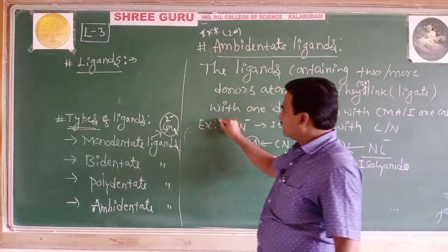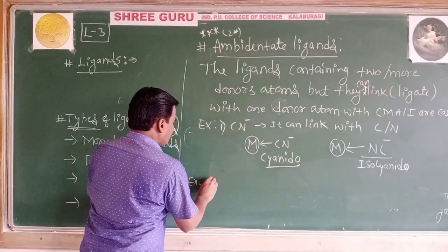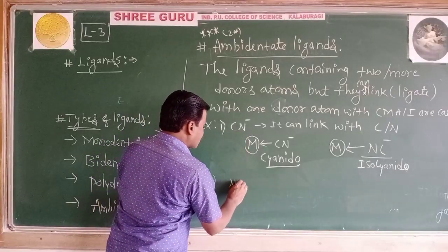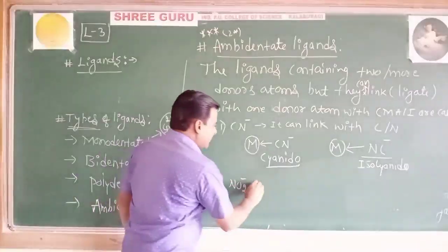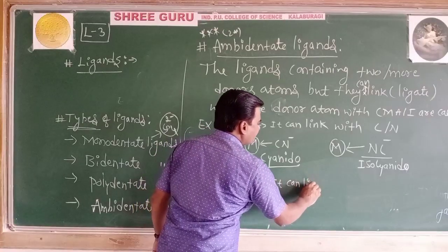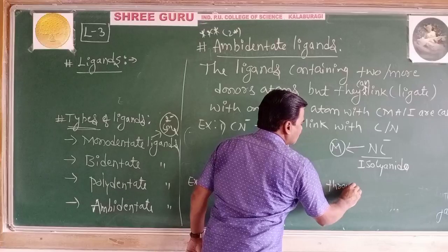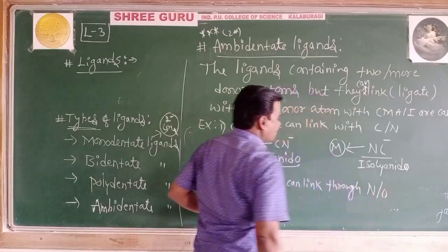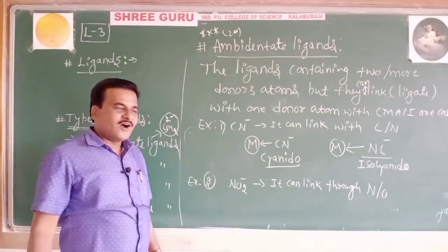Now example 2. If I take NO2 minus, it is a nitro ligand, and it can link through either nitrogen or oxygen.